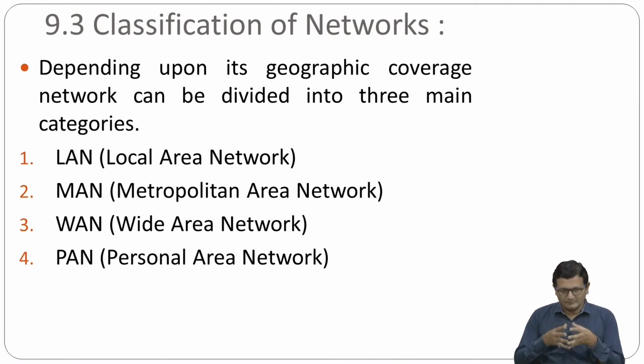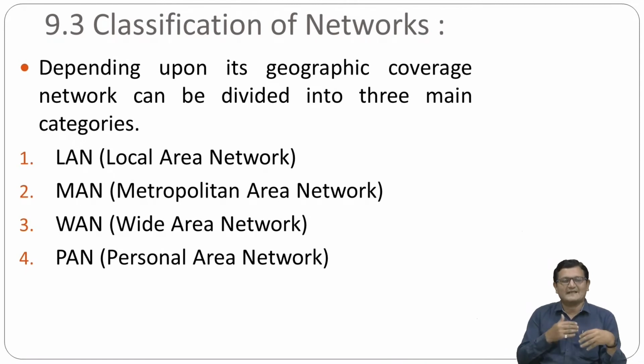Then one more network is there, which is called PAN, a personal area network. Here you are connecting two nearby devices, for example copying a file from your mobile to your friend's mobile. I wear a wrist band, and this smart band is always connected with my mobile device.